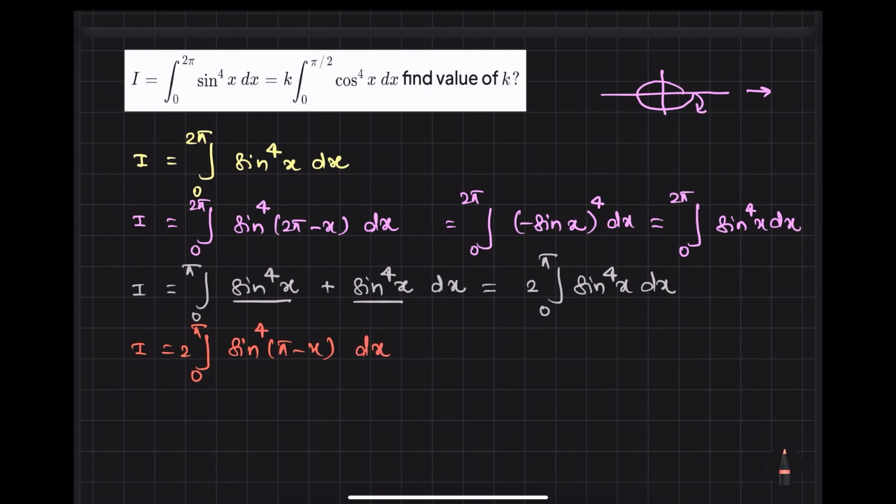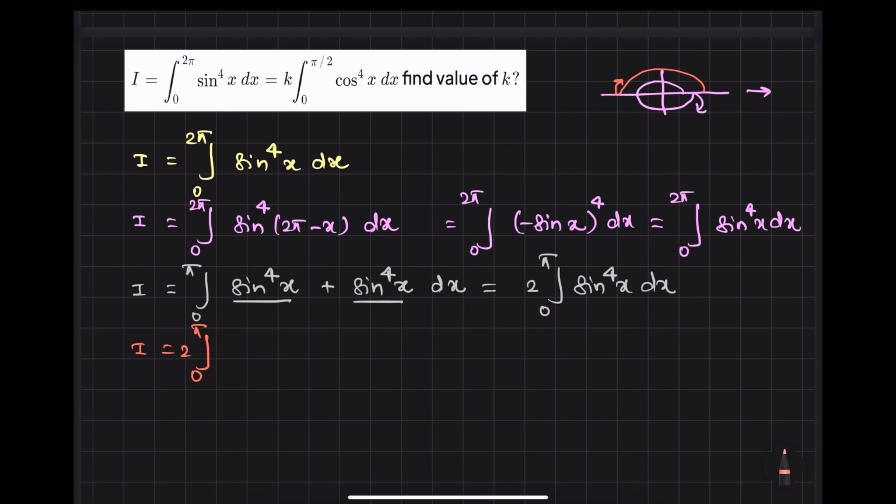You know this is pi, and pi minus x means you fall in the second quadrant. First there is no change, and second you fall in the second quadrant, where sine is positive, so you write sine power 4x. Now look at this: you started from here and you are exactly here. Same stage means King's rule is not helping you in this part. So we will break down the limit.